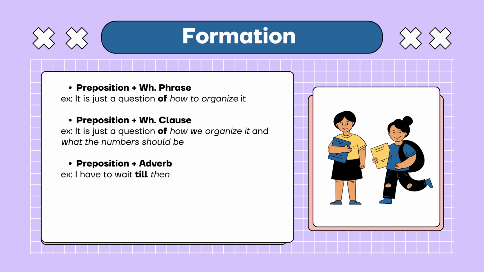Example: it is just a question of how we organize it and what the number should be. We can see preposition of plus wh-clause, how we organize it and what the number should be.